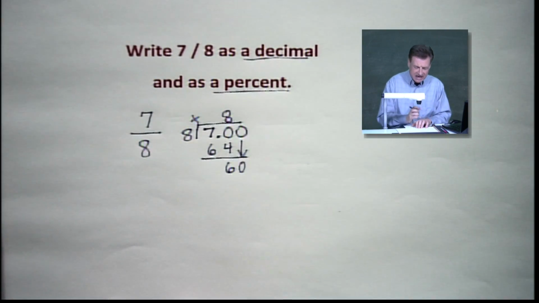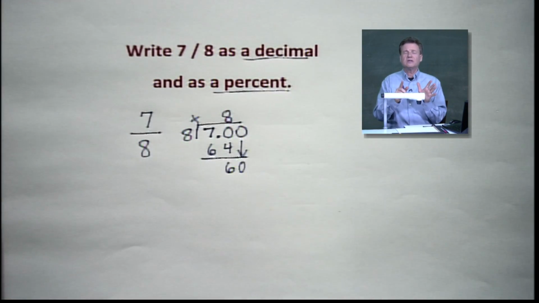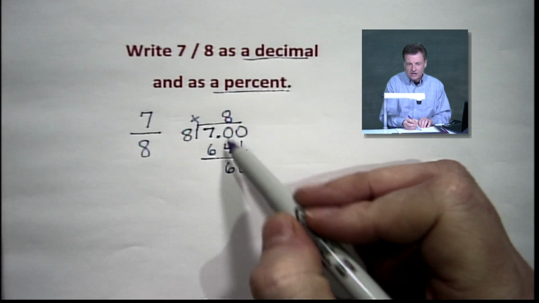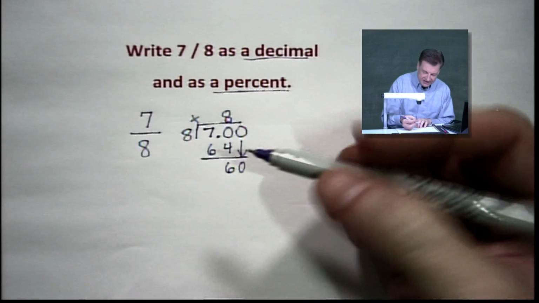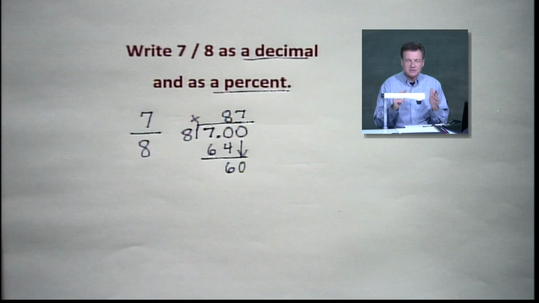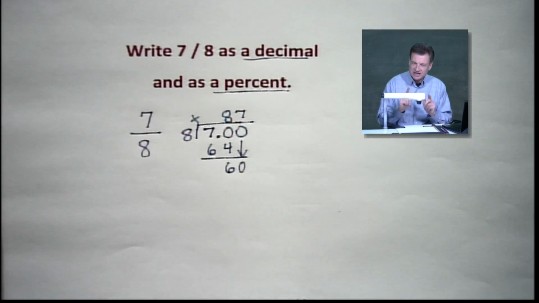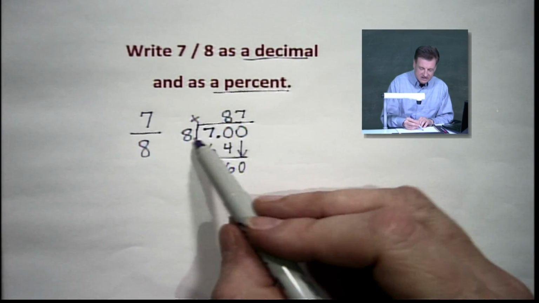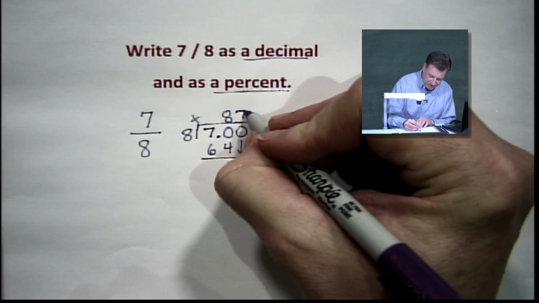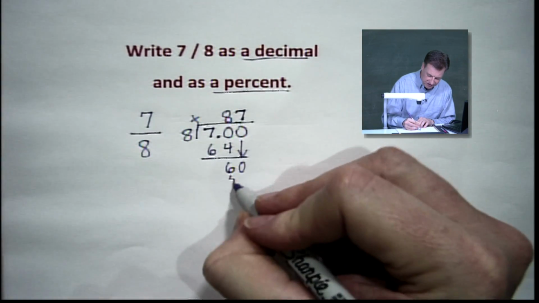Join the 60. We can take 8 into 60. Now, it won't go evenly. Because remember, we said 8 times 8 is 64. That's too high. So let's bring it down a number. Let's try the 7. Let's try 7 right in there. And hopefully out there, folks, I say it a lot of times, but I'm going to say it again today. Know your times tables. It makes it so much easier to do this thing. 7 times 8 is 56. Now some of you are going like, I thought it was 54. No, it's 56. There's a 6 in that problem, all right? So be sure, 56 is where we're looking, all right?